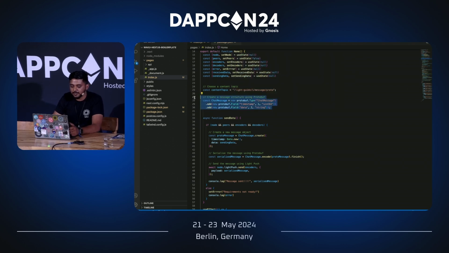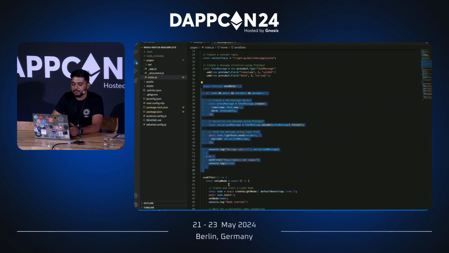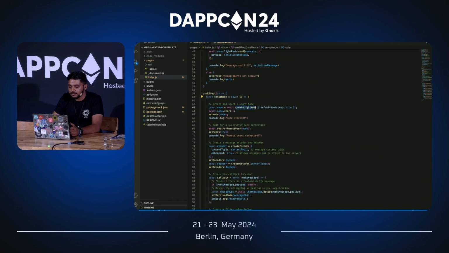Once that is done, you can have a function for sending data, which will be coming back again after we set up the node. But before that, we have a useEffect hook, which sets up a node by using the create light node command. In the create light node command, you can pass this specific option called default bootstrap. You can set it to true if you want to use our default bootstrap nodes. We set up bootstrap nodes to make it easier for developers to build at hackathons or just to experiment with Waku. So you can set it to true if you're trying to experiment, or you can alternatively set a particular set of fleets as the bootstrap nodes.